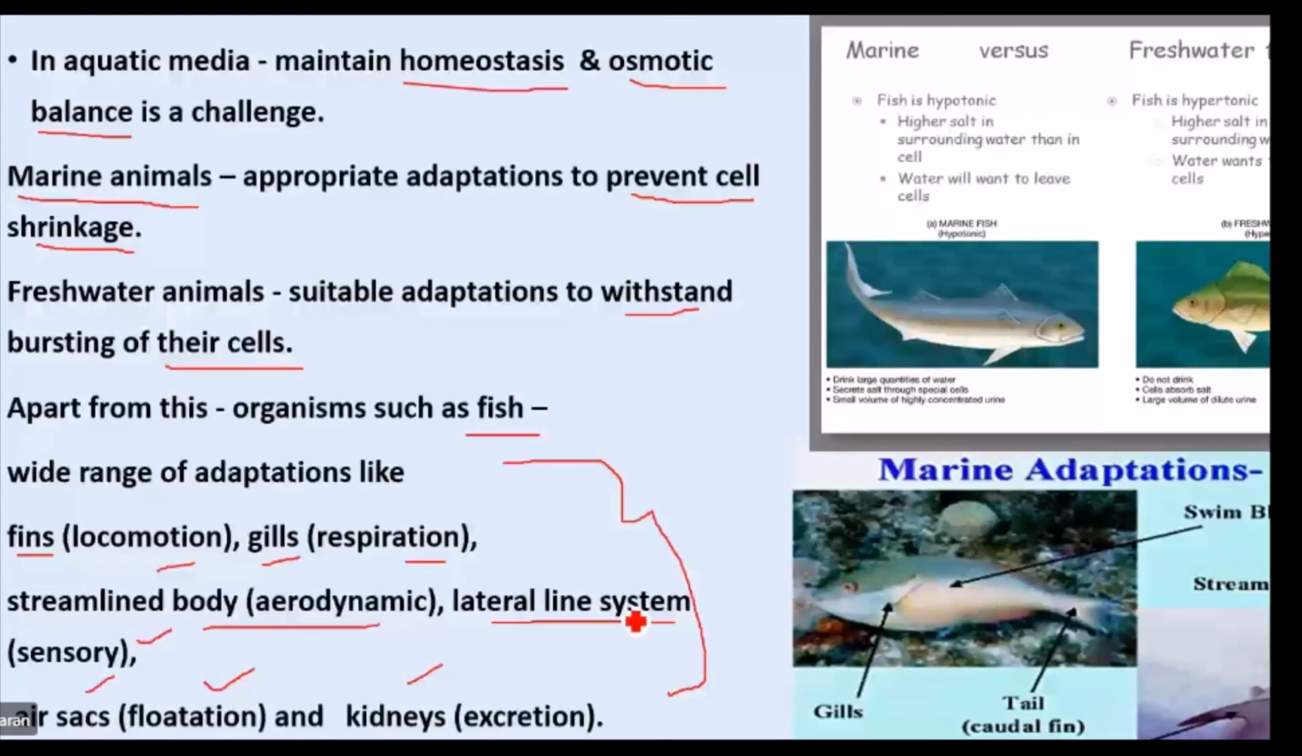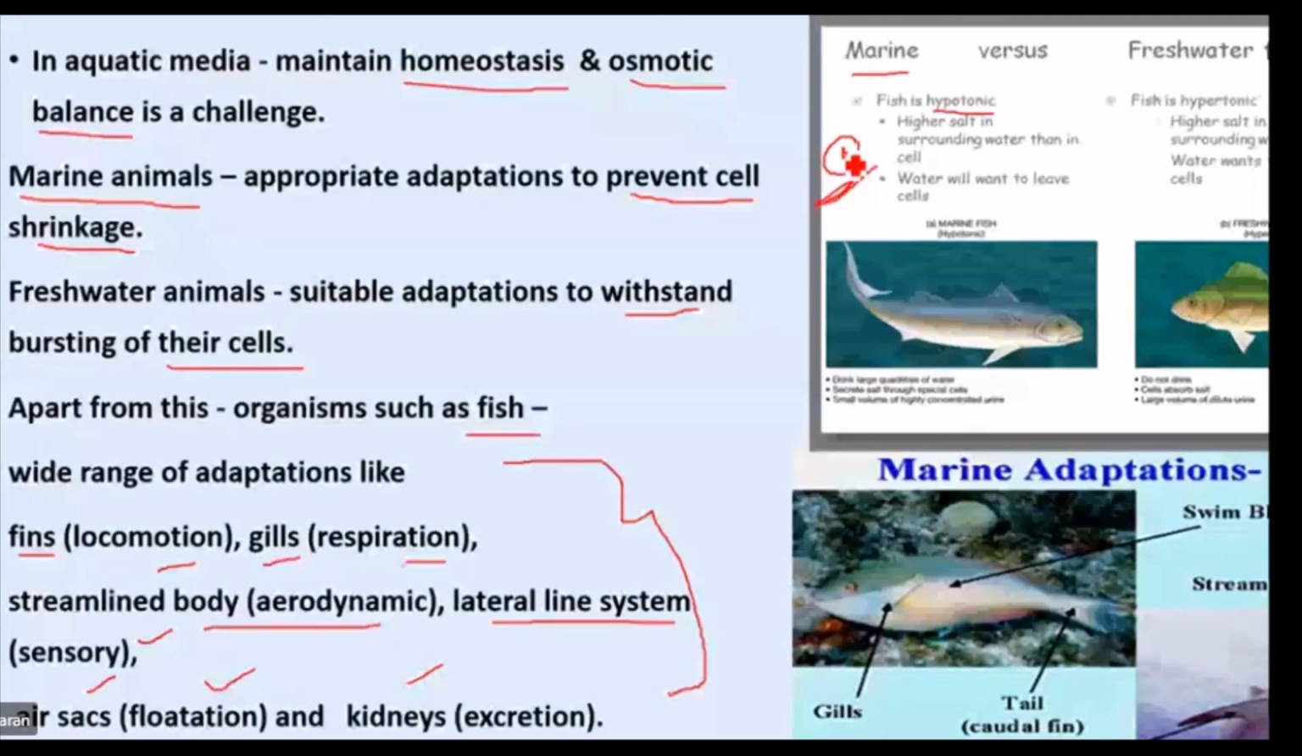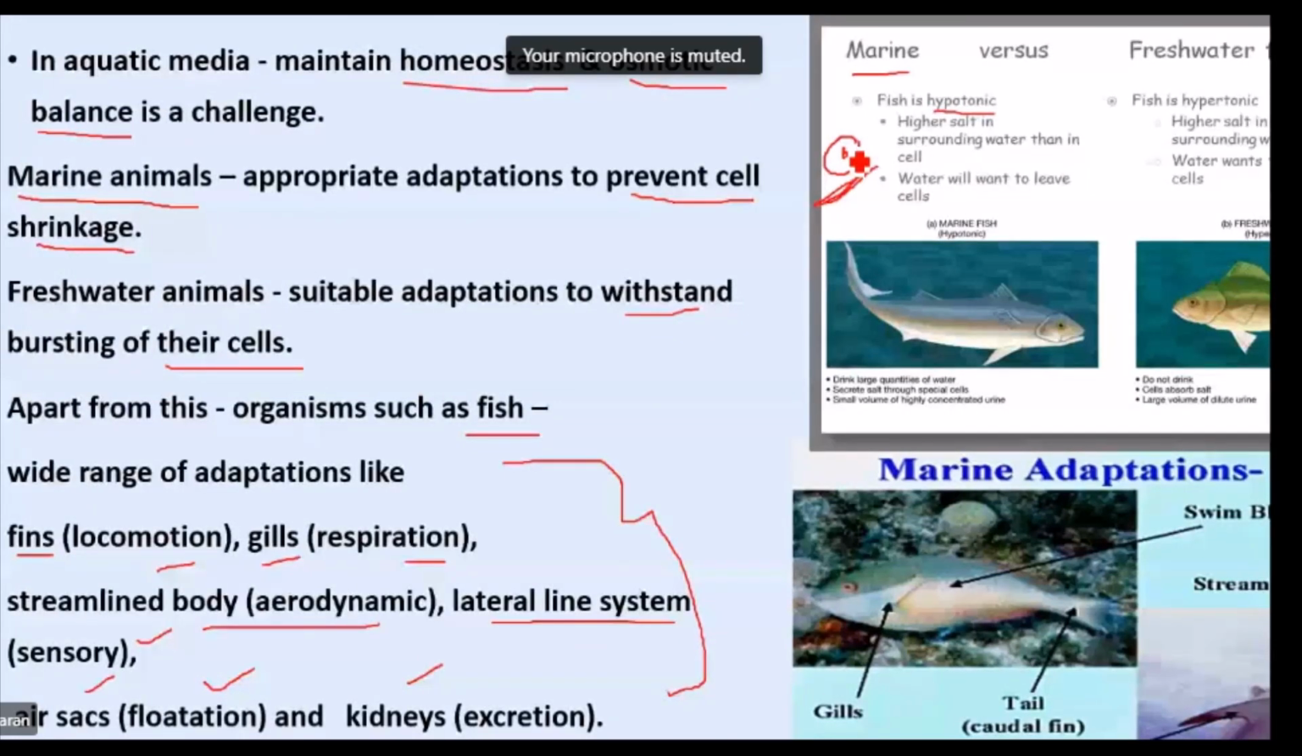Higher salt in surrounding water. You see, this is the cell, and this is the surrounding water. In the surrounding water, the salt concentration is higher than in the cell, which means inside the cell water is more and salt is less. In the freshwater fishes, the fishes are hypertonic compared to the surroundings, with higher salt in the cells than in the surrounding medium.